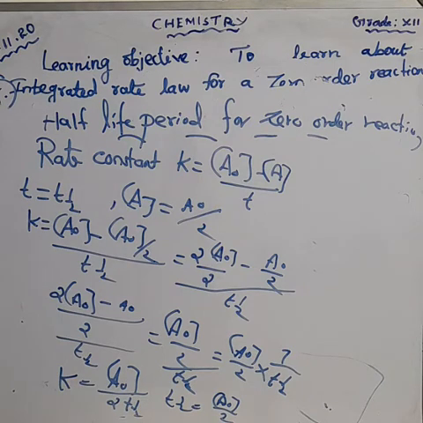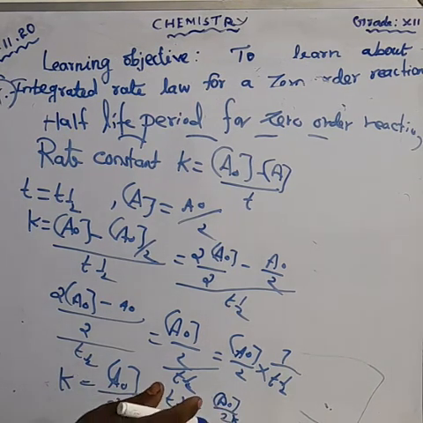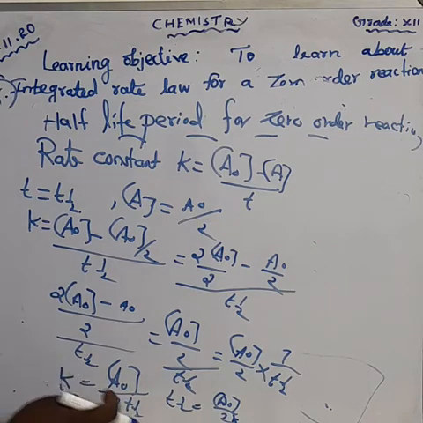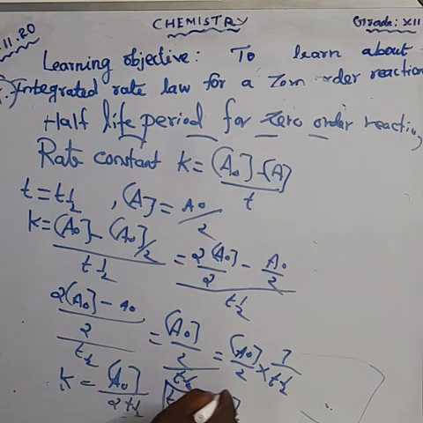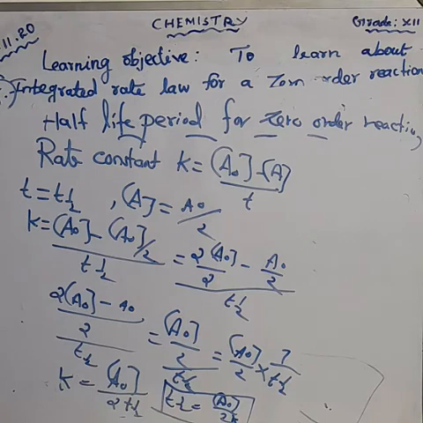Finally we get K is equal to A naught by 2 T half. From that we can take T half is equal to A naught by 2K. Don't forget that 2K. So this is the T half value.